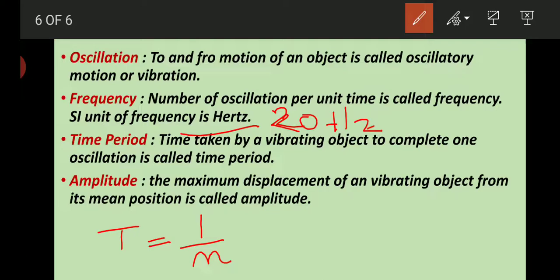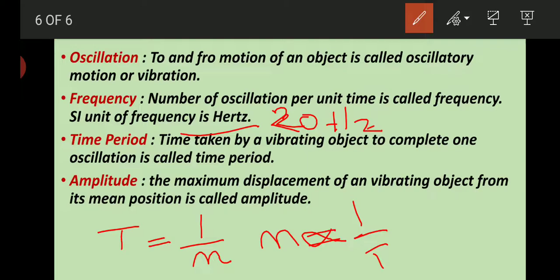So they are inversely proportional. Or we can write frequency is proportional to 1 by T. Time period is denoted by capital T generally, and its SI unit is second.